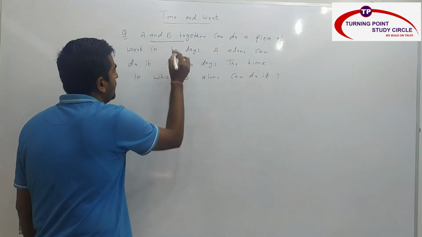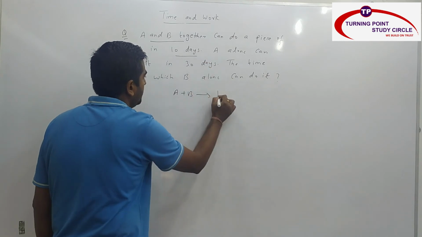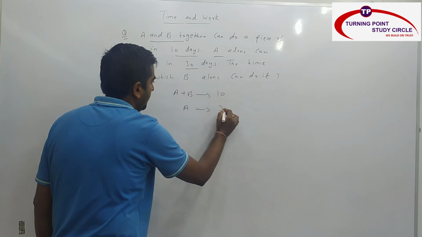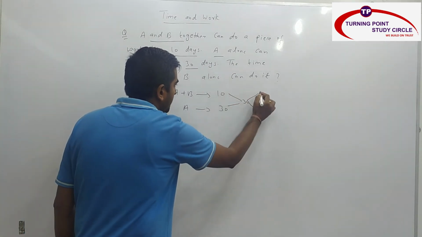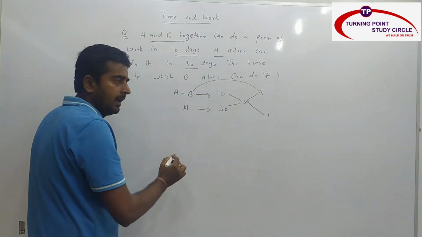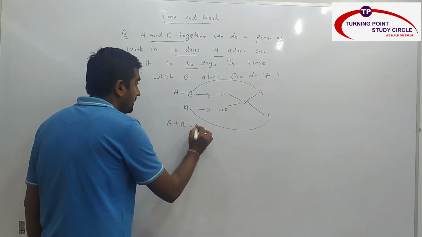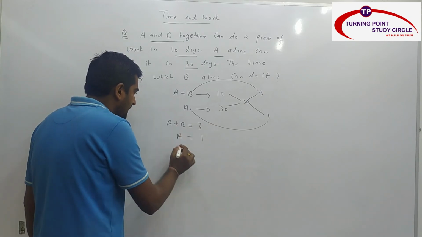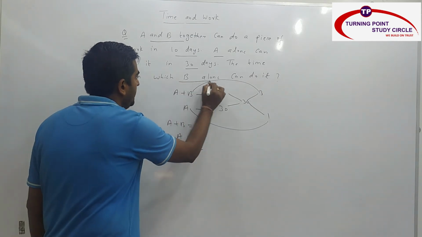So A and B together. A plus B can do a work in how many days? 10 days. A alone can do it in how many days? 30 days. So LCM of this number, 30. Efficiency is 30 by 10, 3. Efficiency 30 by 30, 1. A plus B efficiency is 3. In that, A efficiency is 1. So A plus B efficiency is nothing but 3 and A efficiency is 1. So when you keep A here, B efficiency will be how much? 2.